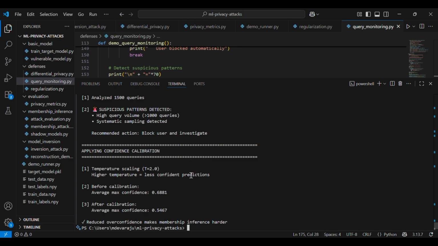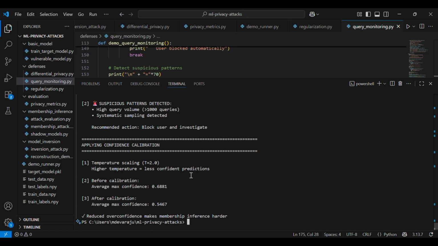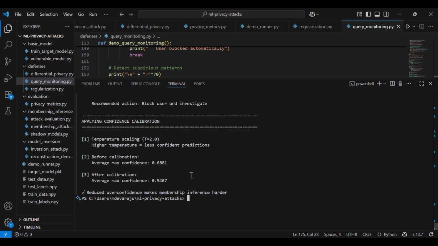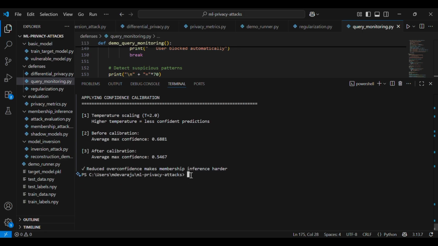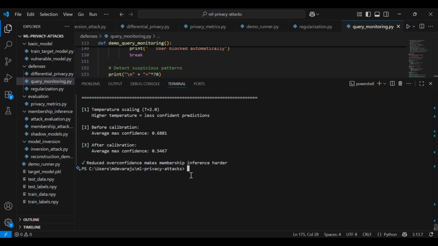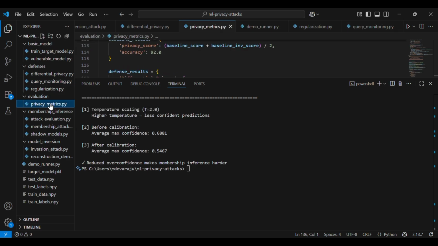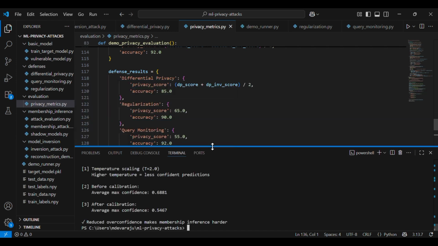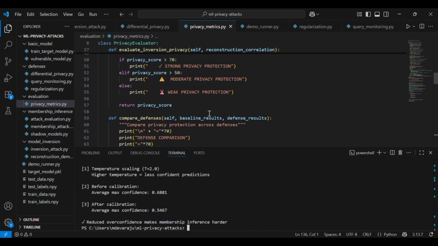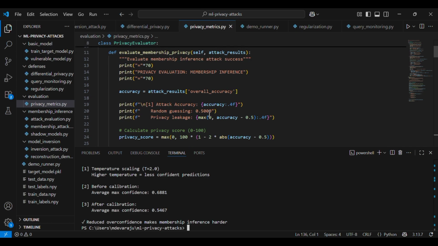In scenario 1, a normal user makes 50 queries an hour. No problem, all allowed. In scenario 2, an attacker tries 150 rapid queries for a model inversion attack. Boom, blocked at query 101, rate limit exceeded. In summary, query monitoring won't stop a determined attacker with insider access. So, coming to the next one,